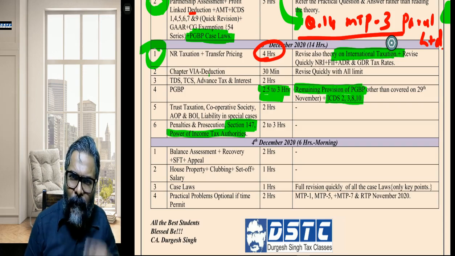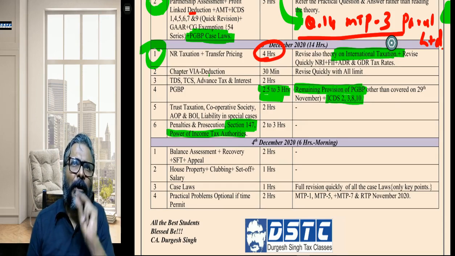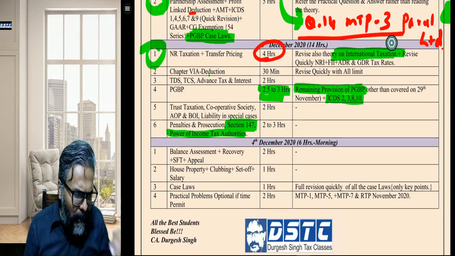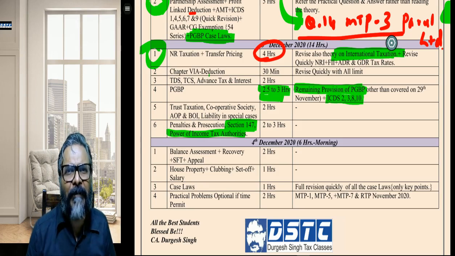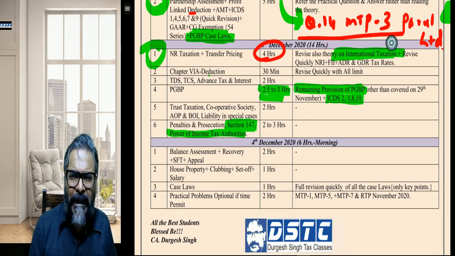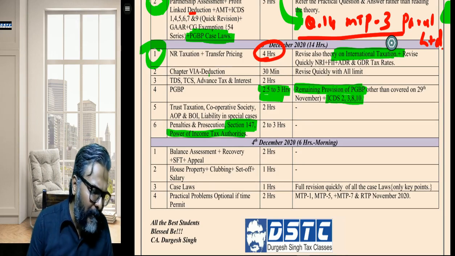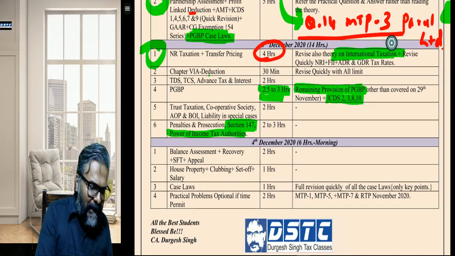And 133A, 132 and 132A, this is what you will ensure to finish a day before the examination. And on the day of the examination, balance assessment. In the balance assessment, students, 153A, 153C, 153A, 153C. That is what you should do. Recovery plus SFT, that is the statement of financial transaction, plus the appeal. Now, students, here you can write